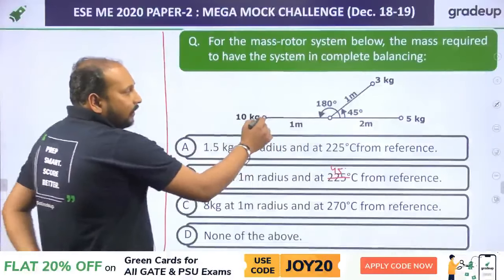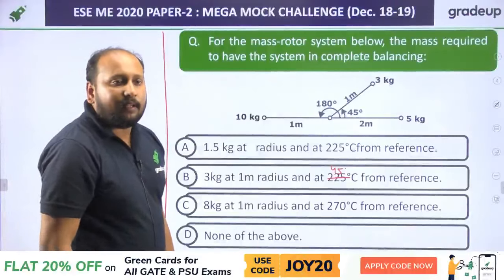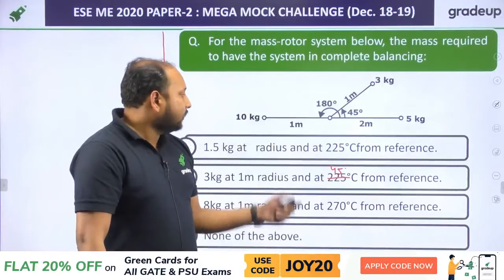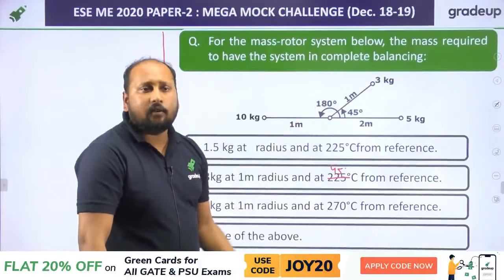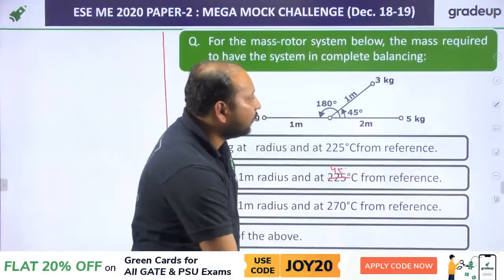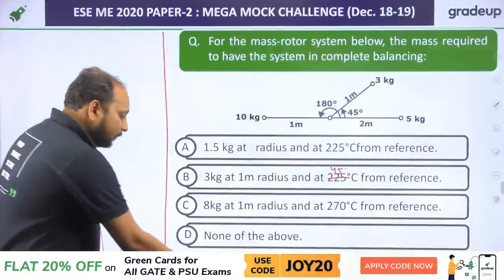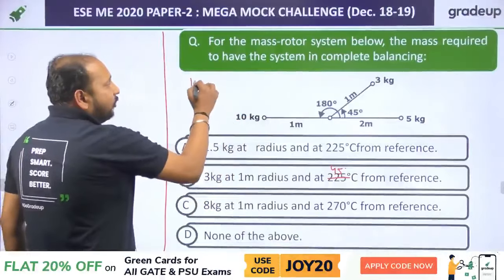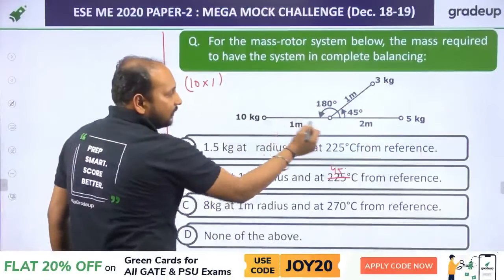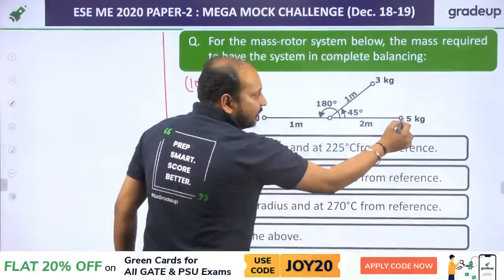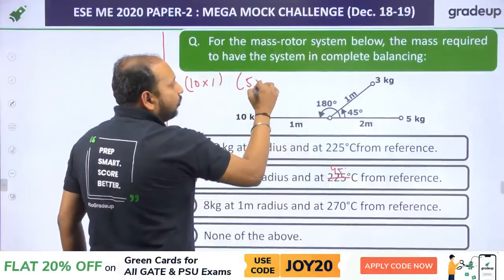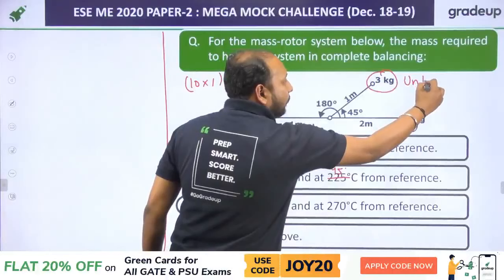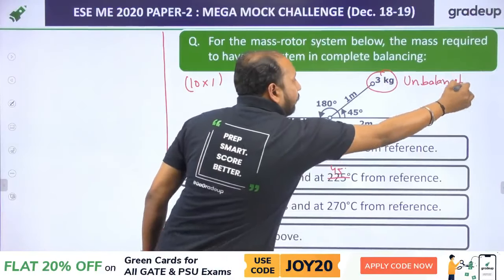Clear? Can anyone tell me which of the mass is not balanced? 10 kg, 5 kg, 3 kg. Quickly tell me which mass is not at all balanced? Look, 10 is balanced because 10 into 1, the distance between this center point and this 10 kg is 1, and the distance between 5 kg and the center is 2, so 5 into 2. So this is basically balanced. So only unbalanced is 3 kg. Very good. 3 kg is unbalanced. So we need to balance this 3 kg.